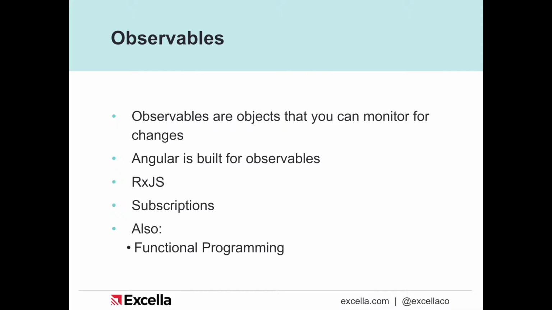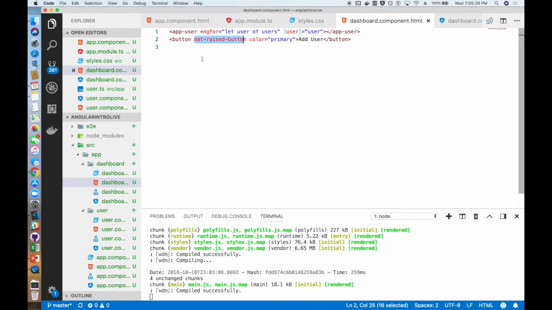Angular is built for observables. The Angular team built Angular with observables in mind, so they were ahead of the game on that as well. RxJS is the main library for JavaScript for using observables, and it's included in Angular by default. And the way that you would subscribe to observables is through subscriptions. So what we'll do in a second is we'll jump back into our sample app and take a look at how you might use observables.